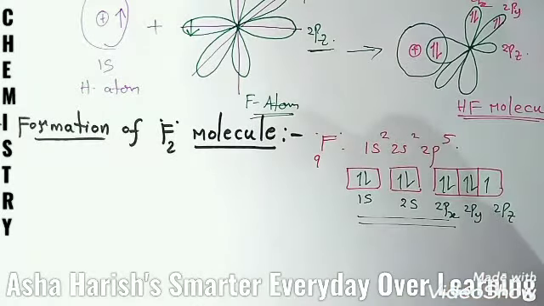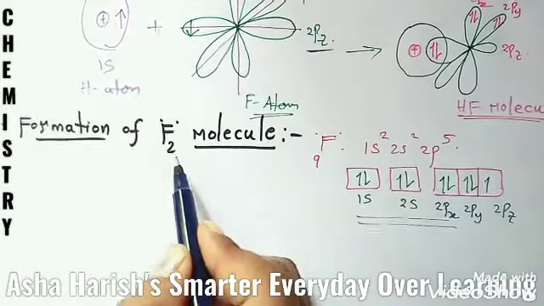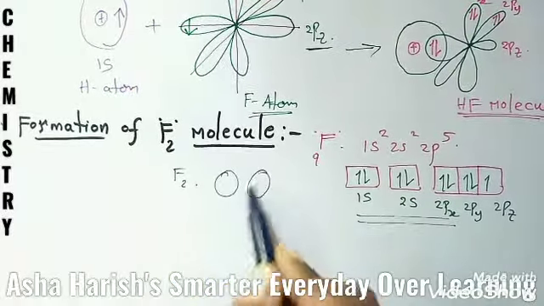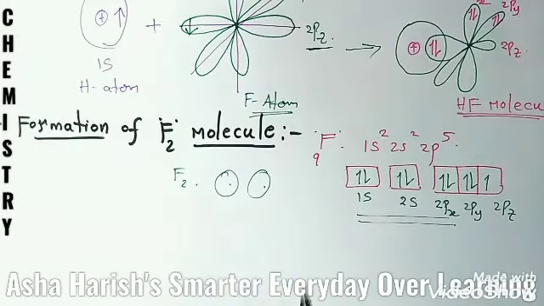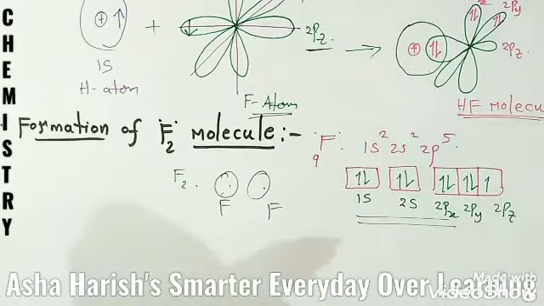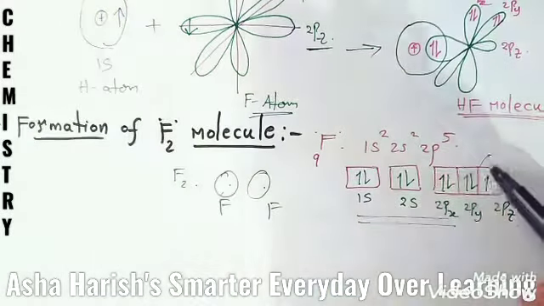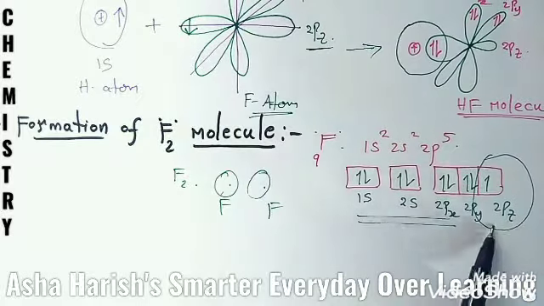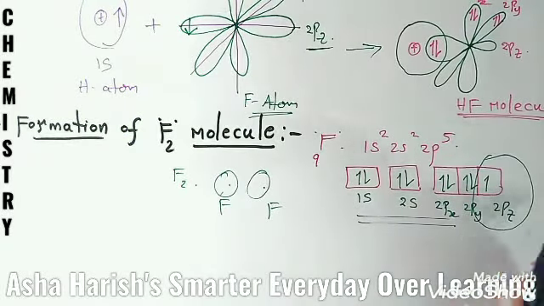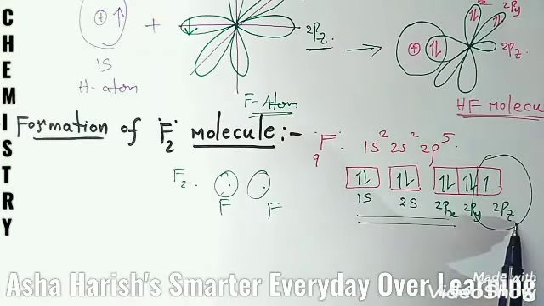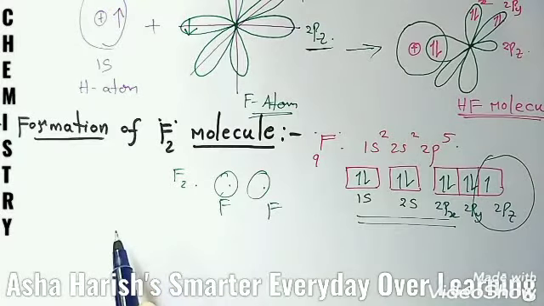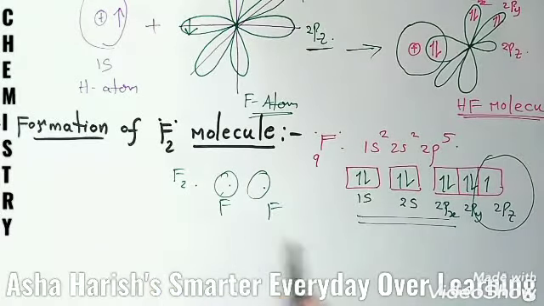So this fluorine approaches another atom of fluorine. Why? Because the fluorine molecular formula is F2, so two fluorine atoms should be present here. This is one fluorine atom and this is another fluorine atom. Here, see, the 2pz orbital has only a single electron. Then these half-filled atomic orbitals overlap each other, resulting in the formation of a fluorine molecule.